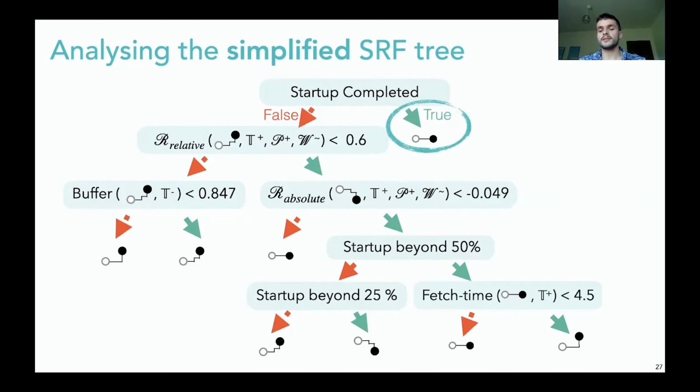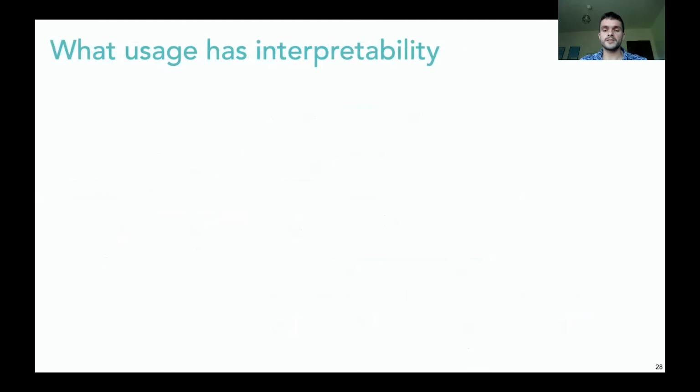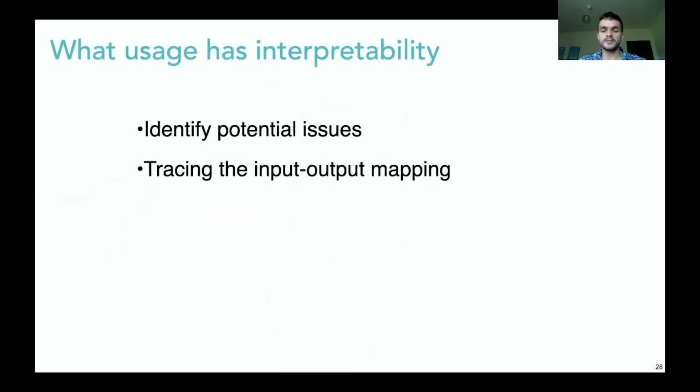This is clearly unsuitable in practice and would be an obvious red flag to any domain expert examining this tree. The full tree does, in fact, use adaptation after startup too, although it is infrequent. We have verified this behavior experimentally as well, where SRF makes frequent quality switches during startup and much fewer later. With this toy example, we can see 2 benefits from having an interpretable tree. Before we even deploy the tree, we can check whether the behavior makes sense and whether changes have to be made manually. Second, for each decision, we can trace the input-output mappings and look for unsuitable behavior after deployment. We use this methodology intensively while developing our approach to verify and adapt different sets of primitives and training methodologies.